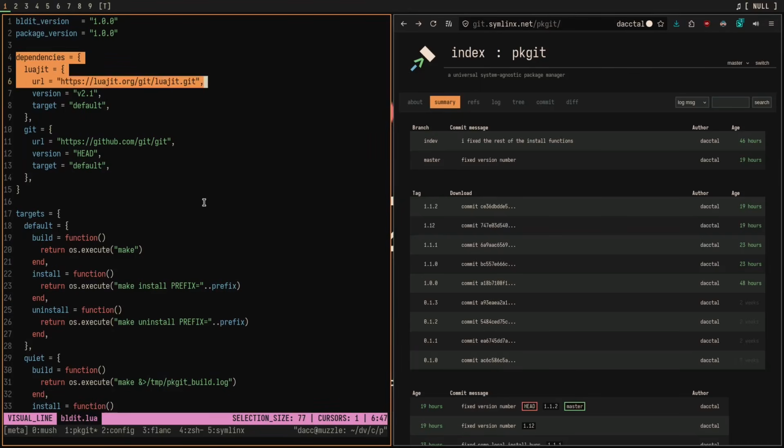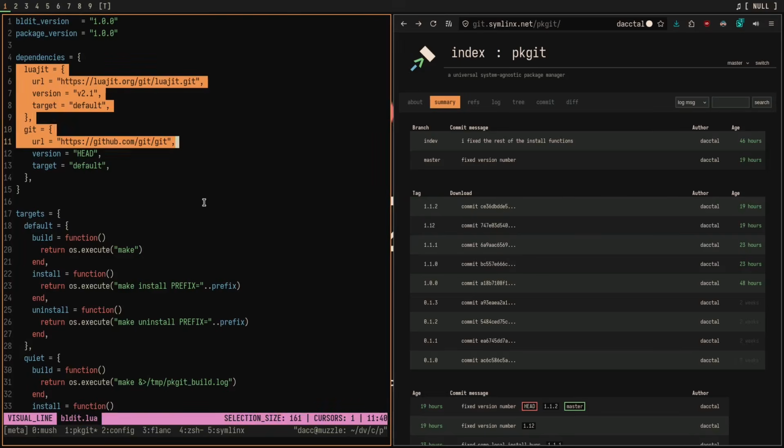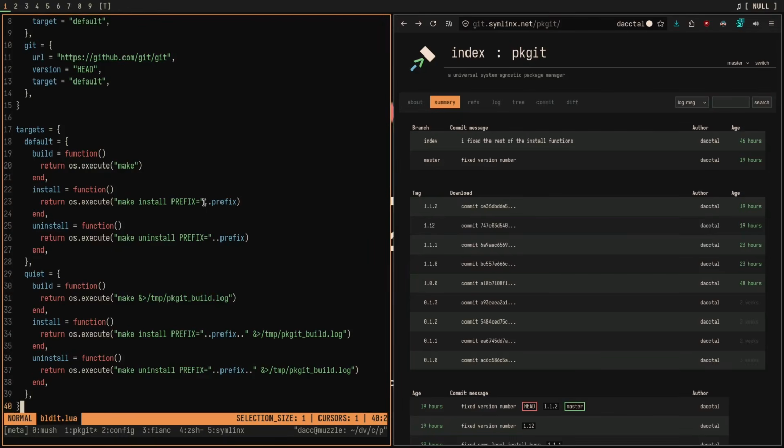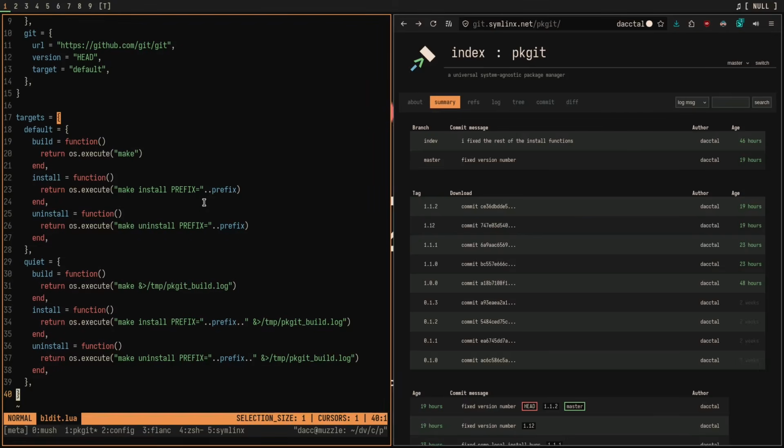Now we also have dependencies in here. You're probably familiar with these, so I'm not going to dwell on them too much, but it's exactly the same thing as you would have in a regular repositories table. In this case, we need luagit and git in order to install pkgit and actually use it. And then in targets, we have the same kind of situation as a normal targets table. Default does the regular compiling process, but this one is specifically catered to pkgit. And then the quiet does exactly the same thing, but quiet. And again, you could add your own custom targets in here like client and server, and this is where you would do it if you're a package maintainer.